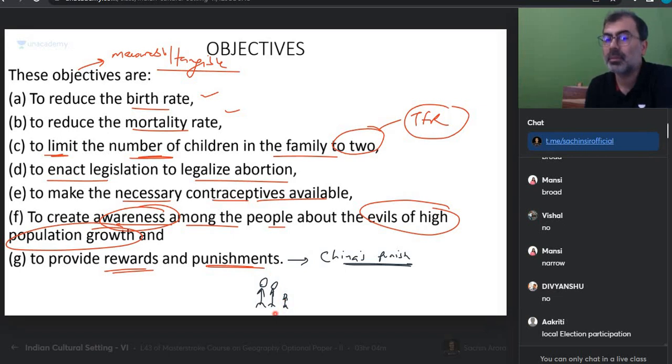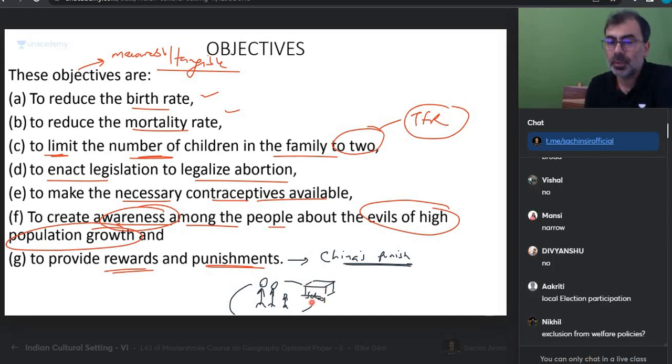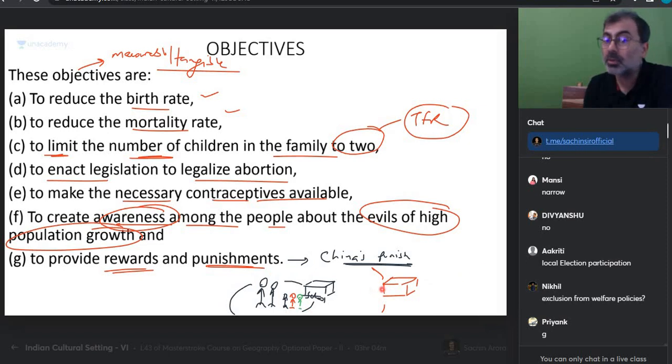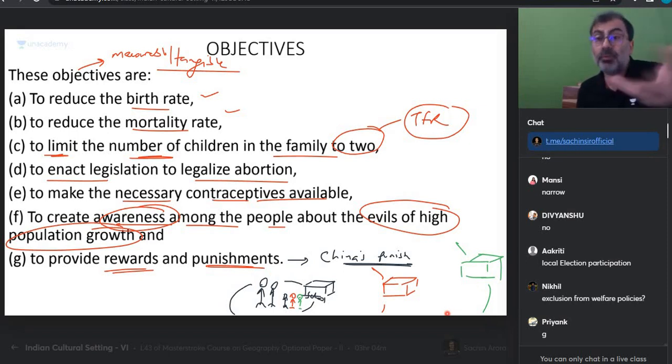Okay? If you have one child, that child wants to go to a school, he is allowed to go to a school. Okay? If you have the second child, this child is barred from taking admission in this school. He has to take admission only at a school which is, say, for example, at a much greater distance. This is punishment. Get that? Or if you went for the third child, he can't go in this school. Third child का ये होगा. Do you get that? One way of punishing.